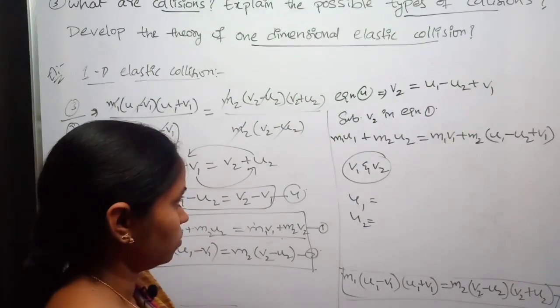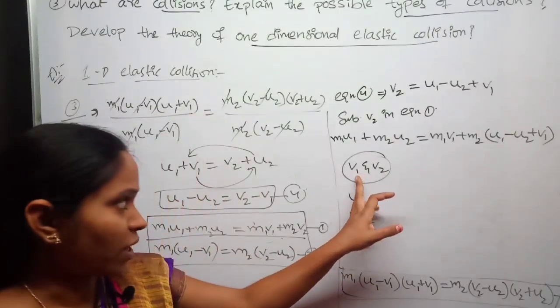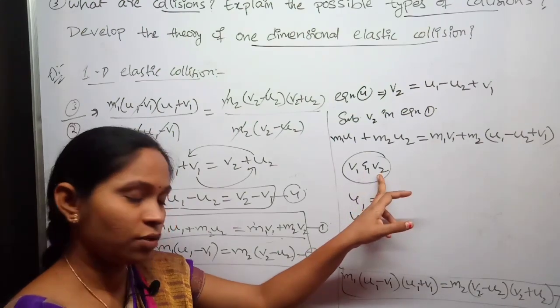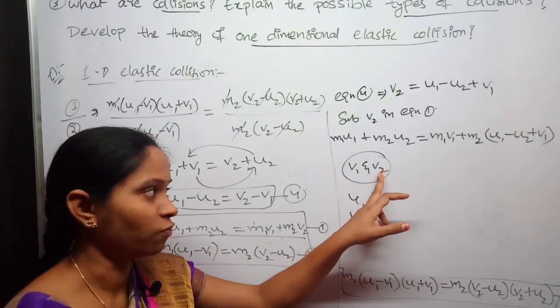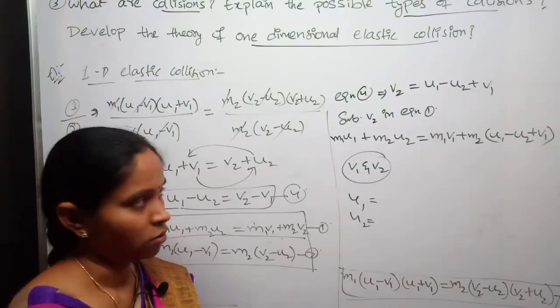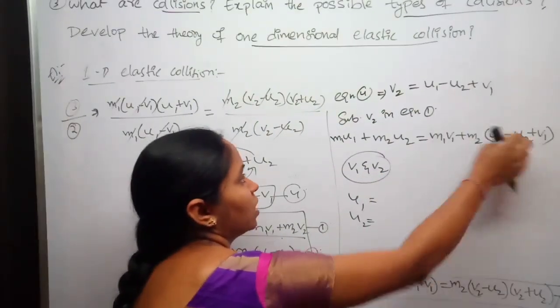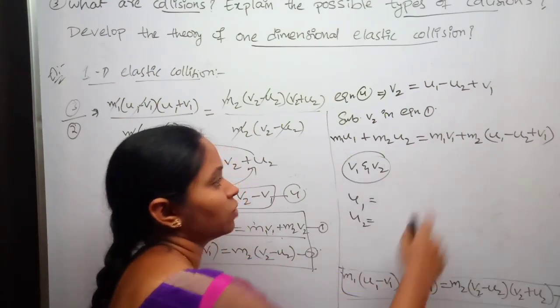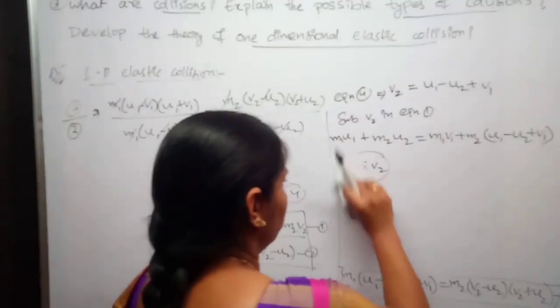So to find out v1 I have to eliminate v2 because this is an unknown value. To find out v2 I have to eliminate v1. So to find out v1 I am eliminating v2. See, there is no v2 in the equation.